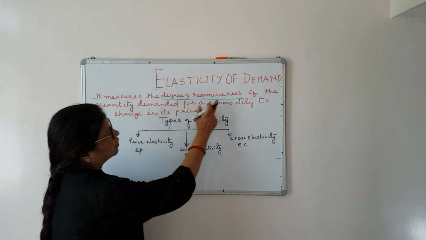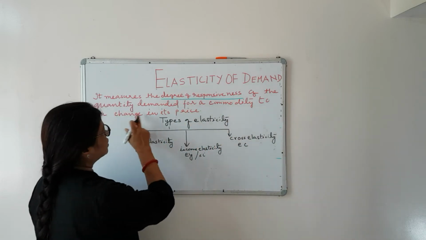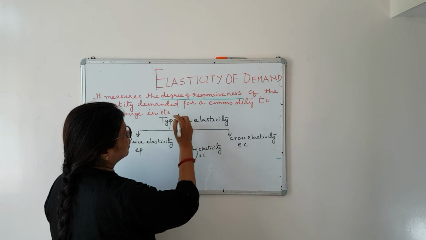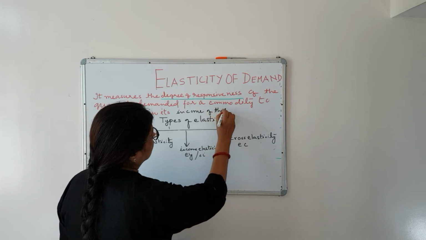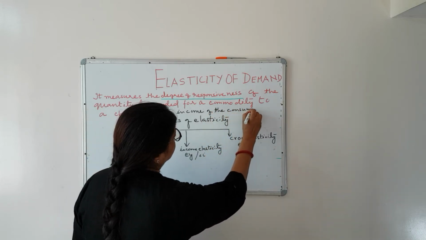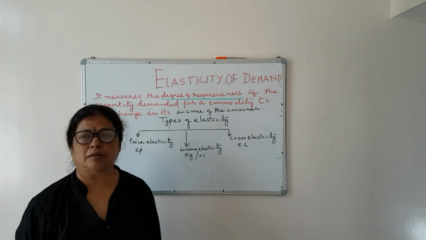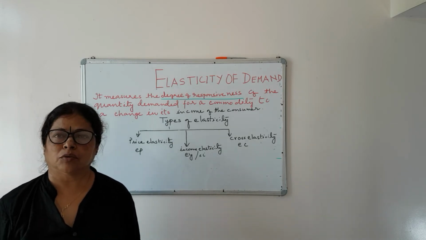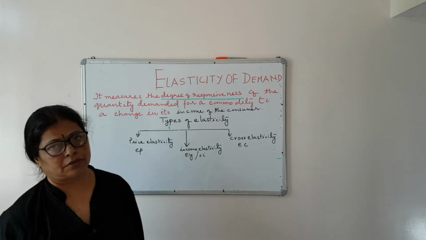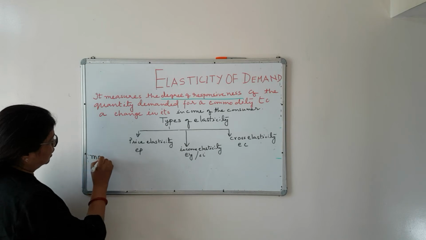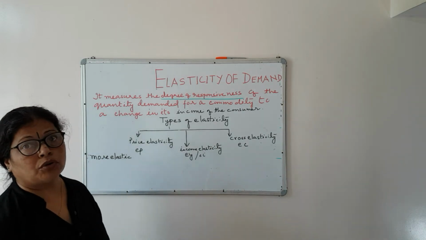Like it measures the degree of responsiveness of the quantity demanded for a commodity to a change in its, in place of price, you are writing income of the consumer. Now, when the consumer's income changes, there will be change in quantity demanded. But goods are also of different types. Some goods are more elastic in nature. So what do you mean by more elastic?